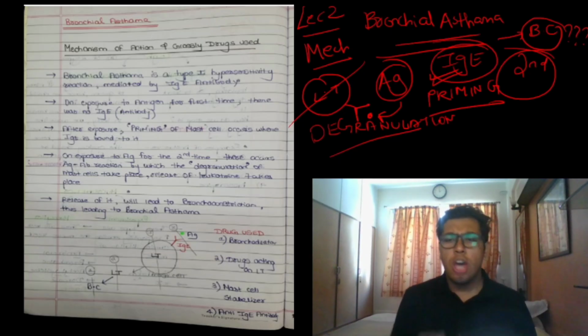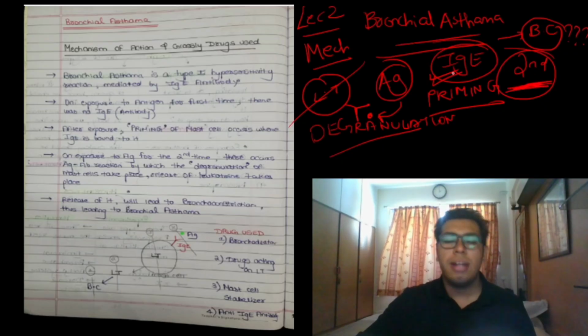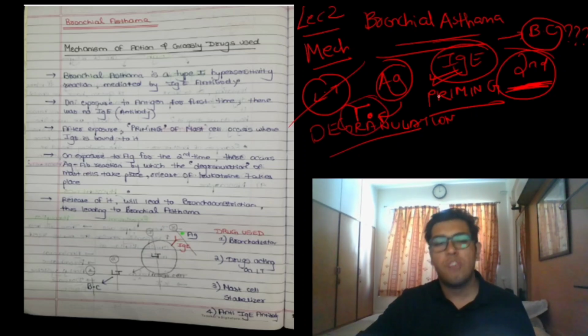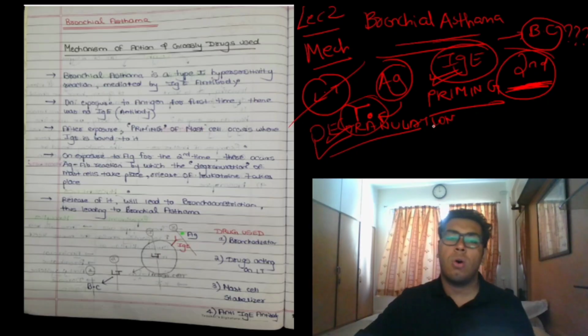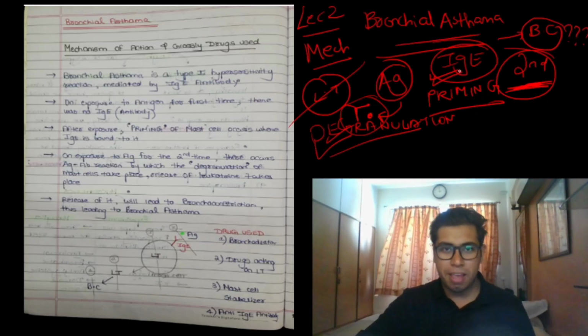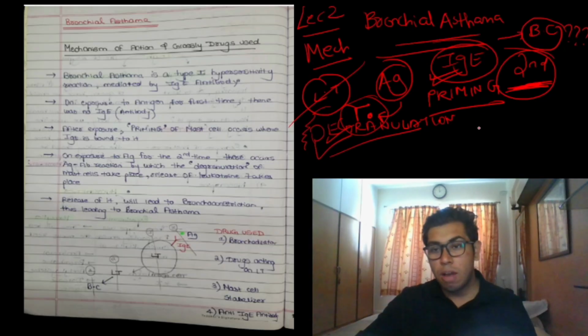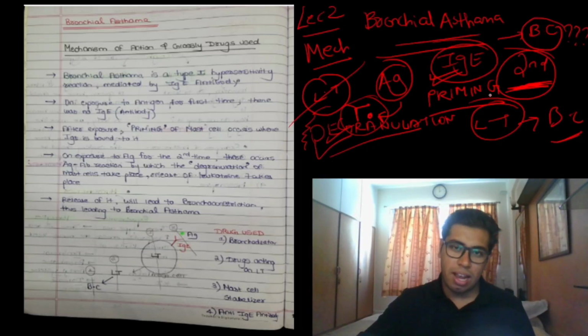Why did this happen? Because when the same antigen entered the body the second time, it reacted with the antibody. This antigen-antibody reaction led to the degranulation, or the breaking of the mast cell, and the leukotriene got released. Now when leukotriene is released, it will cause bronchoconstriction, leading to difficulty in breathing and causing bronchial asthma.